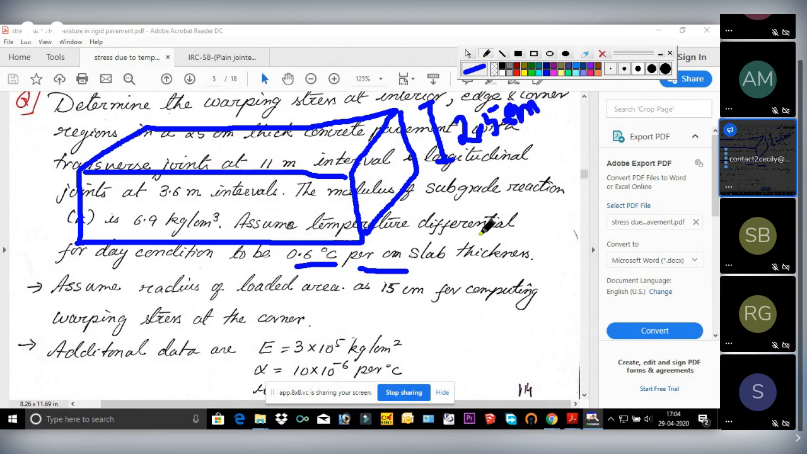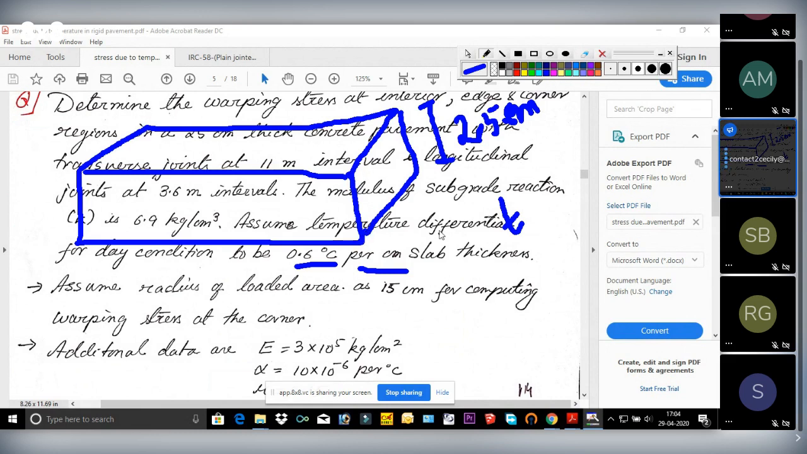So in warping stress, there is one small t term. We have to find the temperature difference between top and bottom layer, right? What will be the temperature difference from the very top to the bottom? We have to determine that one.